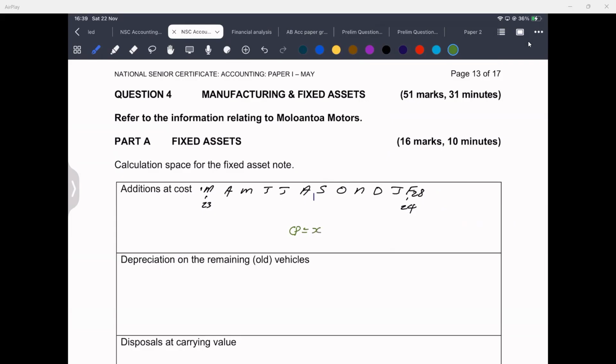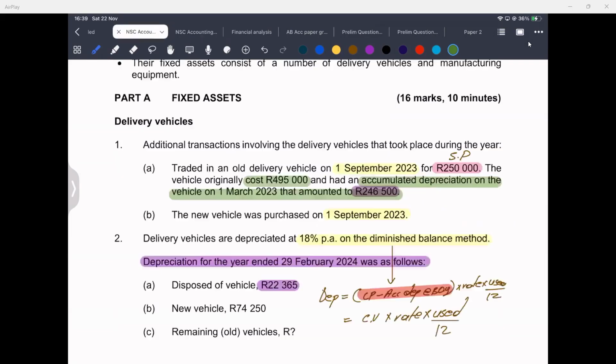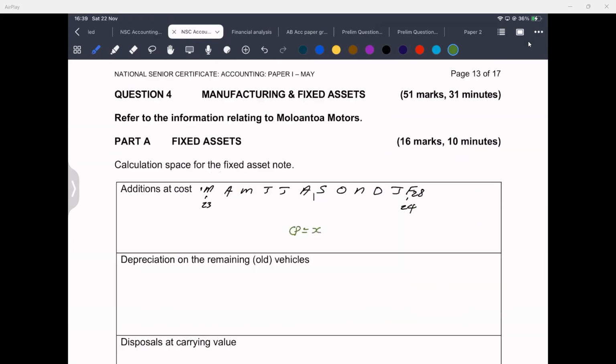Now, if it was purchased on that date, I noticed something here. We were given depreciation on this asset. Now, calculate how many months we used this asset. Because it was on the 1st of September, when I count after that day, I still have September. So it'll be September, October, November, December, January, February: 1, 2, 3, 4, 5, 6.